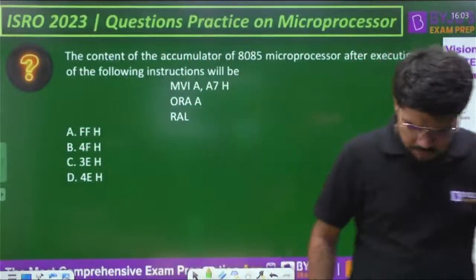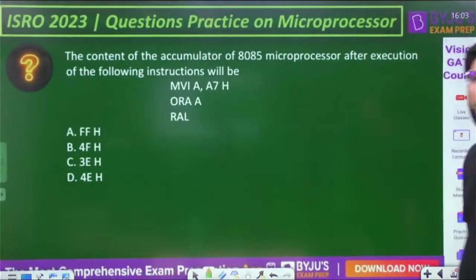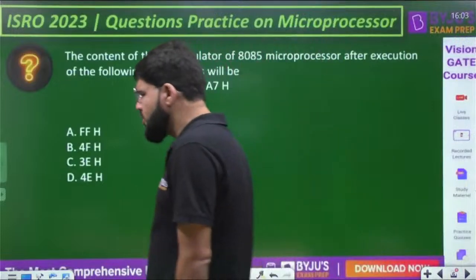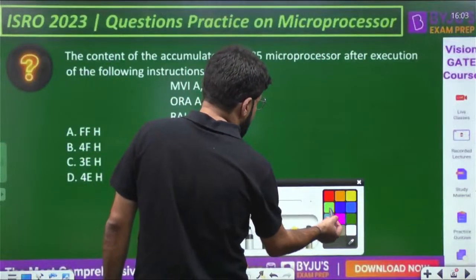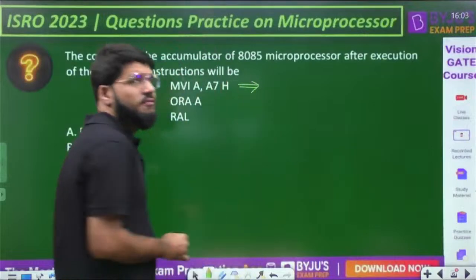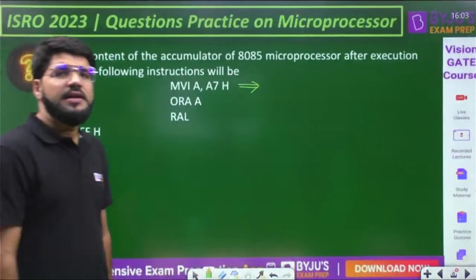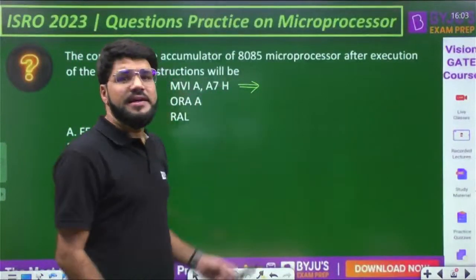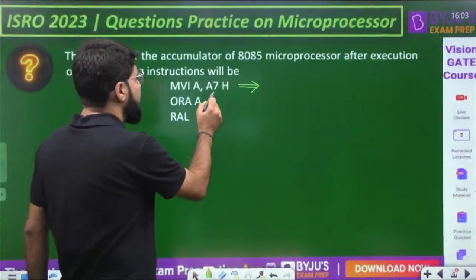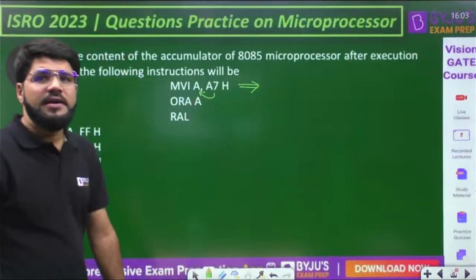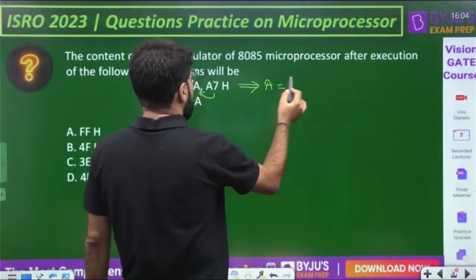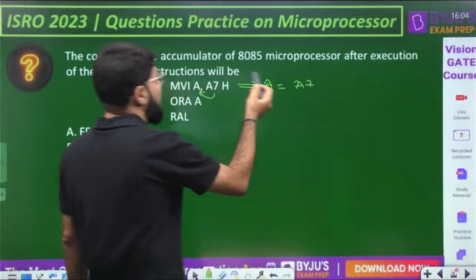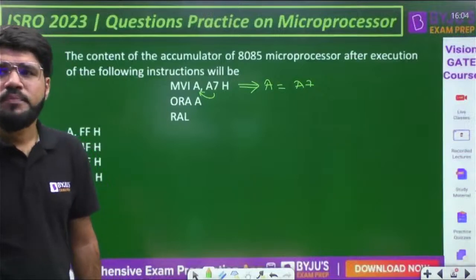Let's get started with this question. MVI A, A7. What is the role of this instruction? It is a move immediate instruction. It will copy the immediate data A7 into the accumulator. That means the contents of the accumulator register will become A7. H is for hexadecimal.